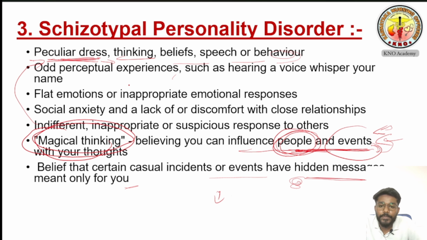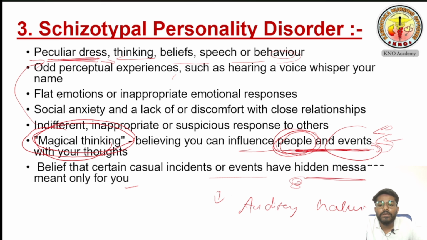And next one is odd perceptual experiences, such as hearing a voice whisper your name. Sometimes he feels somebody is calling his name in his ear. Sometimes whispering only, not sound, just whispering his name in his ear. But it is completely different from auditory hallucination. It is not auditory hallucination. This one is different because in this personality disorder, he is hearing that often, maybe twice in a year, twice in a month. It is not continuous. It is connected along with his personality disorder. It is completely different from auditory hallucination.